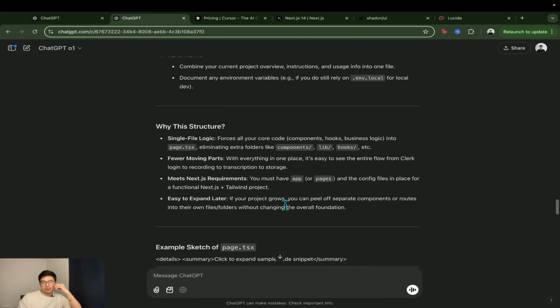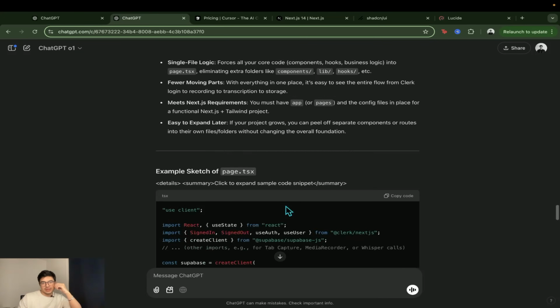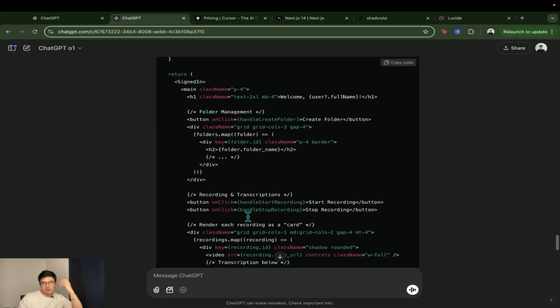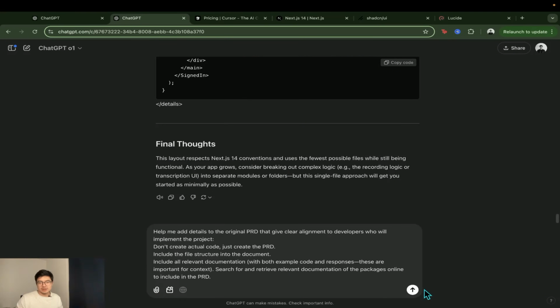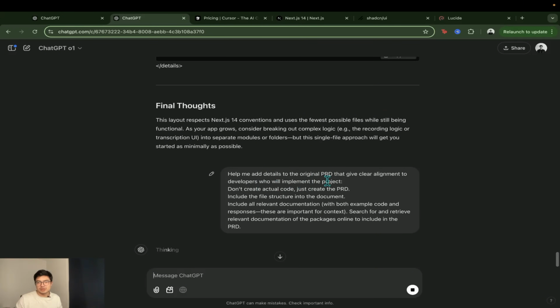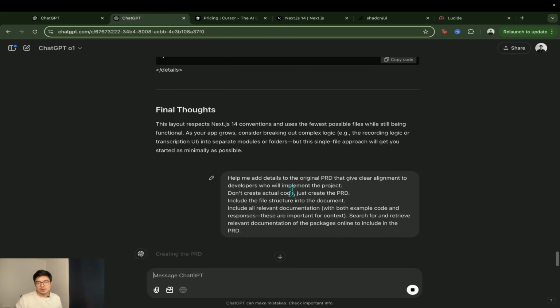Right, so we wrote this so that O1 starts thinking about how it should build the app. But now we're going to give it a more detailed prompt so that it builds on top of the original PRD that we had. So let's copy that right here. Help me add details to the original PRD that give clear alignment to developers who will implement the project. Don't create actual code, just create the PRD, include the files.